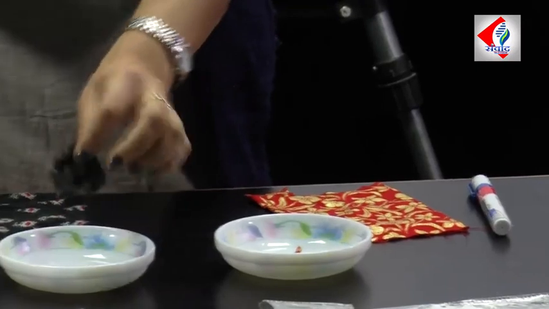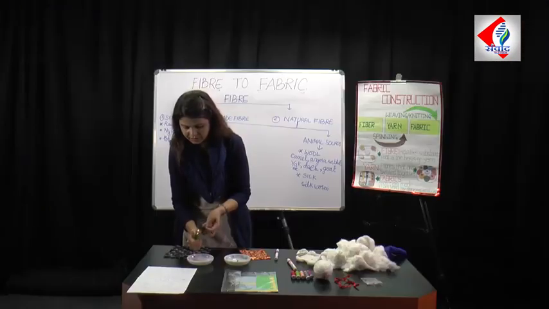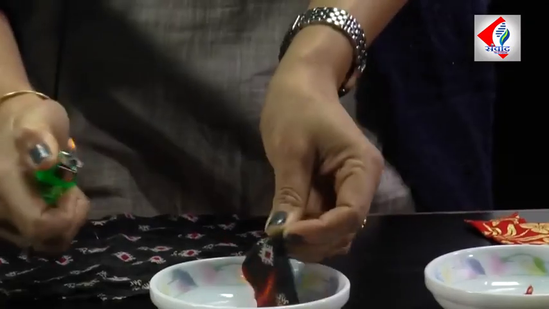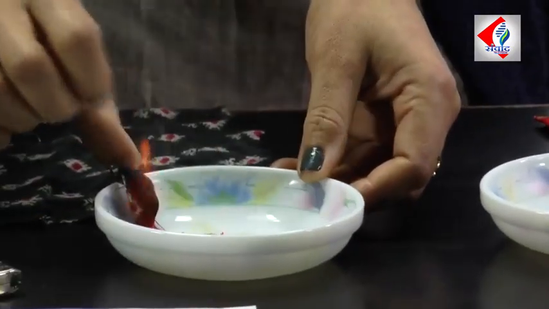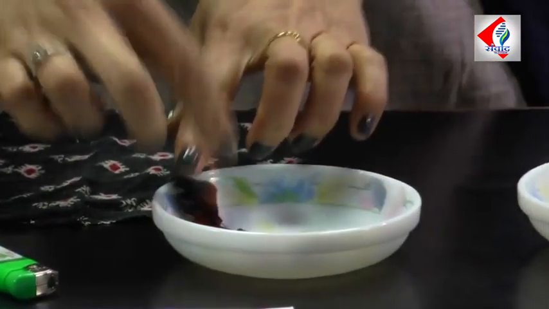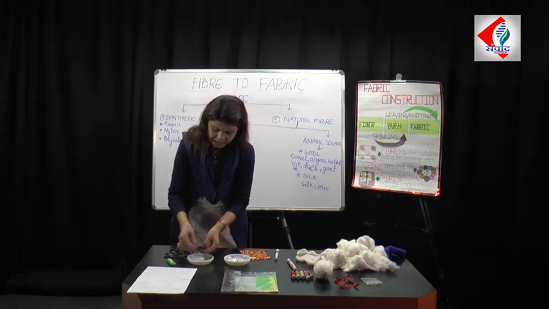Now similarly, when I burn the other piece of cloth here in the other plate, you can see that this piece of cloth does not crumble, but it is turning into ashes, and these ashes are able to break in this way.